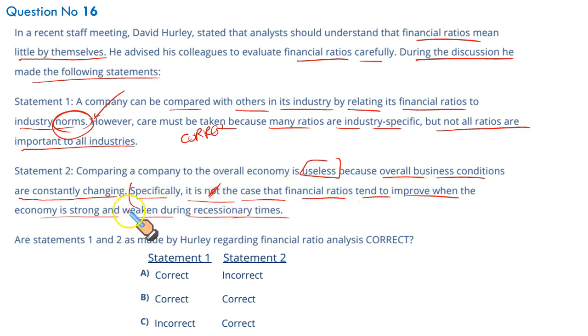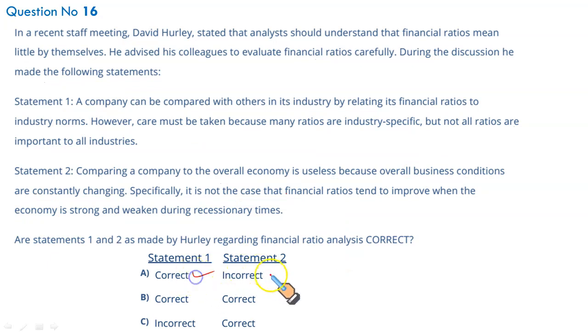Financial ratios are significantly impacted by the economic circumstances, economic confidence, business confidence. If the economy is booming, liquidity will be high, you will have more profitability. But during recession, like these days, COVID-19, COVID-20 now, maybe COVID-21, things will be bad. So this statement is wrong. Economic circumstances do affect the profitability ratio, liquidity, and market ratio. So the first statement is correct and the second is incorrect, so that makes A the correct option.